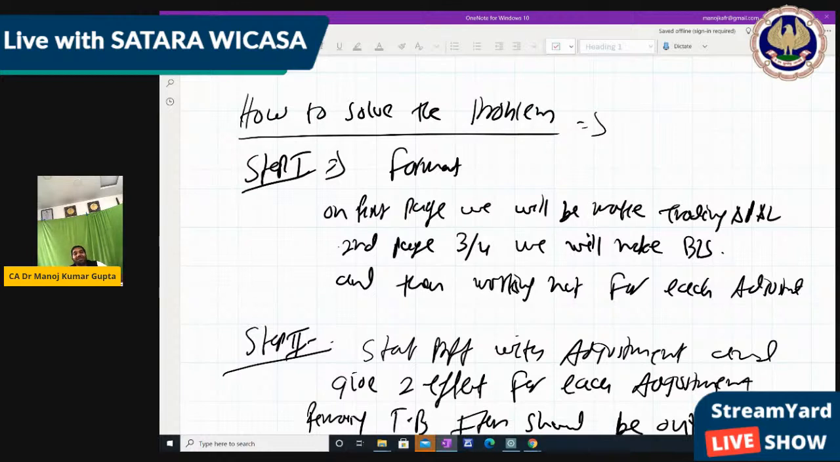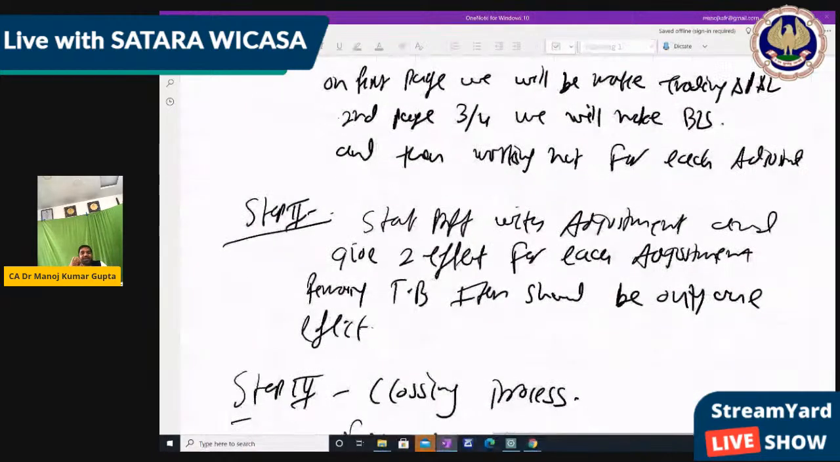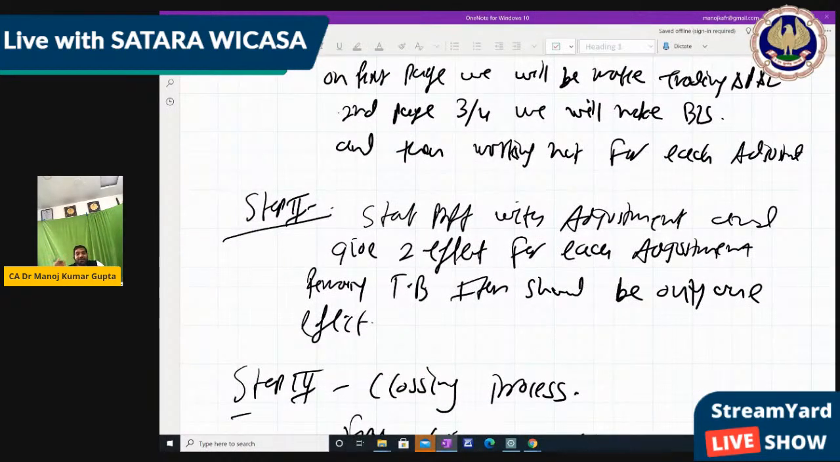Okay, now step number 2, where we start the problem with adjustments, so that each adjustment should have 2 effects, and then check the trial balance items, any trial balance item should have 1 effect. So step 2 will provide the effect of all adjustments and trial balance items, either in the trading account, in the P&L account or in the balance sheet.